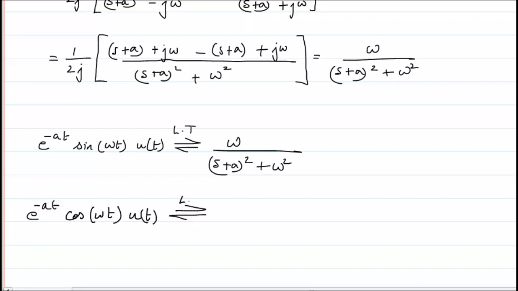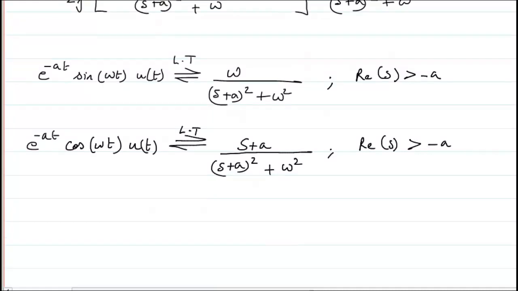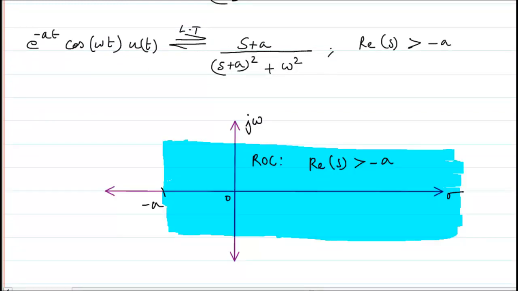you can check using the method we have done just now. You can check for the case of cos omega t. Its answer will come out to be s plus a in the numerator, and in the denominator (s plus a) the whole square plus omega square. For both cases, the ROC will be for the real portion of s greater than minus a. And the region of convergence can be drawn as real portion of s greater than minus a.